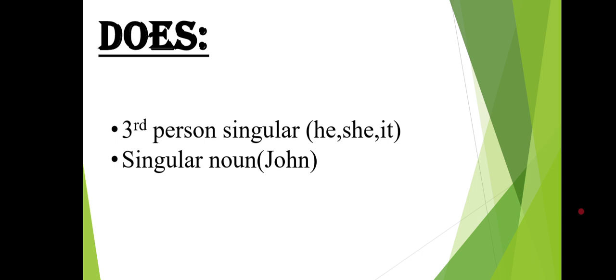Now it comes to does. With third person singular he, she, it, we use does. She does not, he does not, it does not. And with any singular noun we use does. For example, John does not, Ali does not, Raja does not.